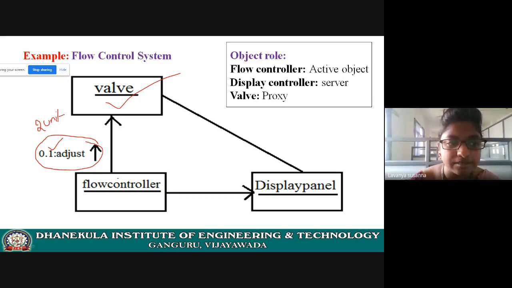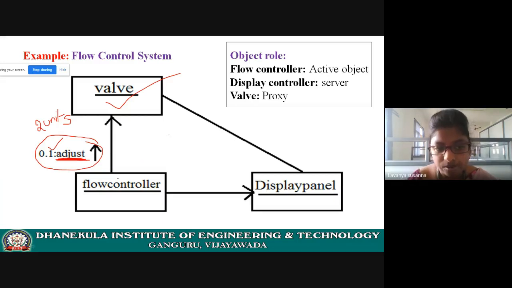to valve object. This flow controller object is saying something to valve object. What is it saying? It is sending some message. That means it is invoking the method of valve, saying to adjust the flow of water, just an example, either increase by 2 units or decrease by 2 units. It is calling adjust. It is sending a message, that means it is invoking a method, adjust.